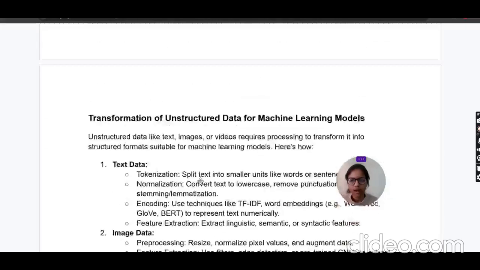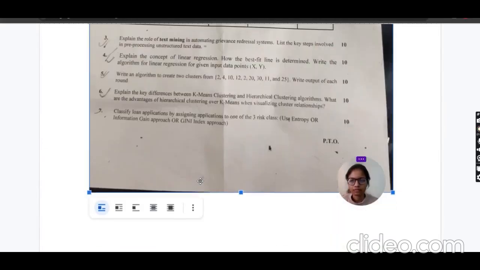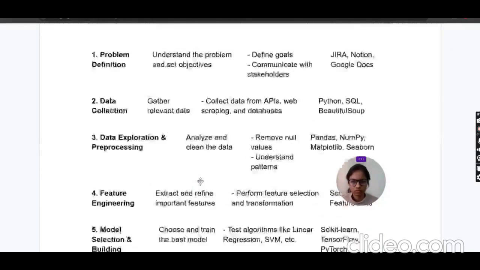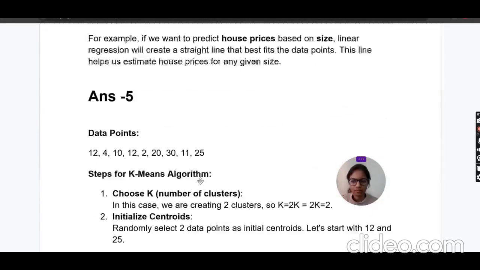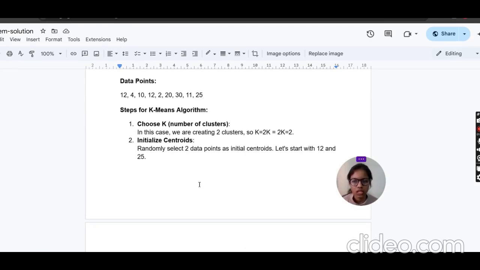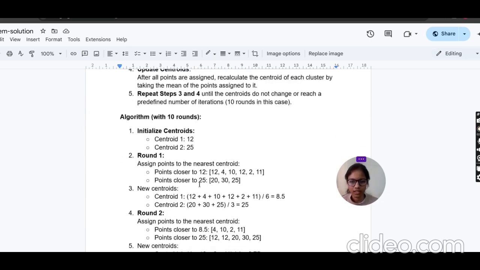Next is question number 5, which says: write an algorithm to create two clusters, write output of each round. So we can give the answer here. Steps for k-means clustering. First, we choose k, the number of clusters. Next is initialize centroids. Randomly select two data points. In this case, we take 12 and 25. We can also use any two data points here.